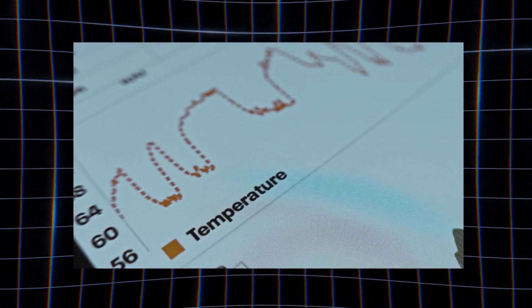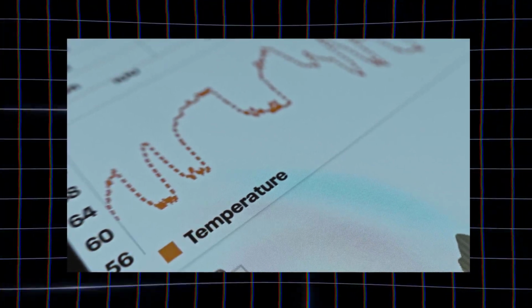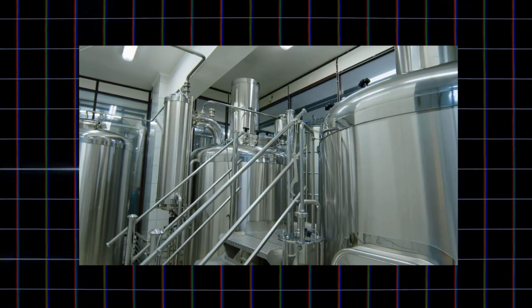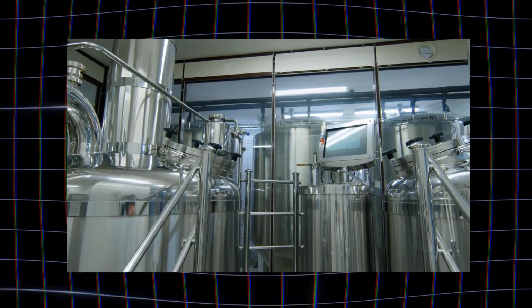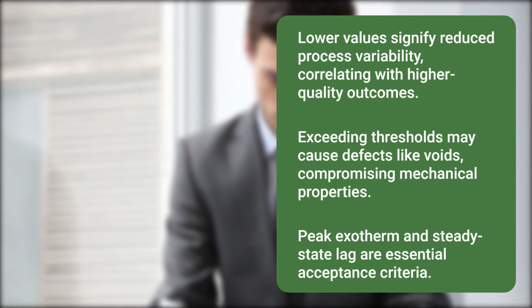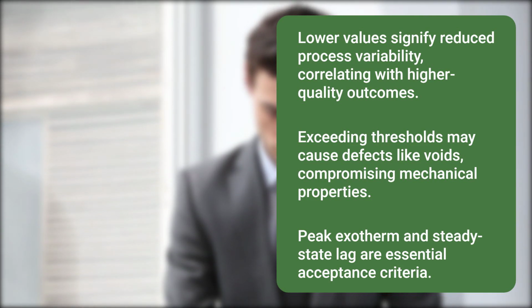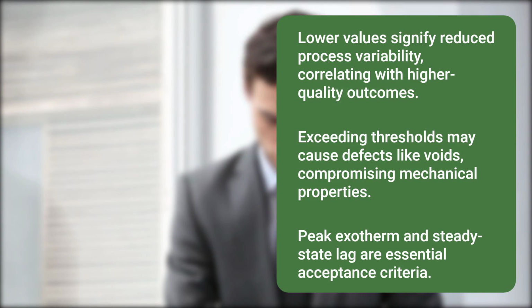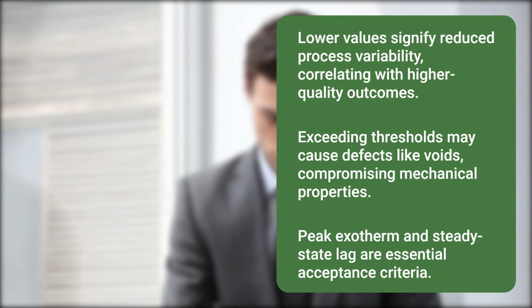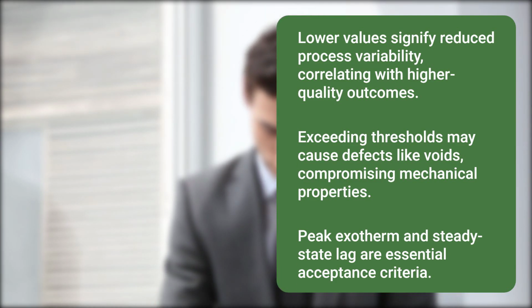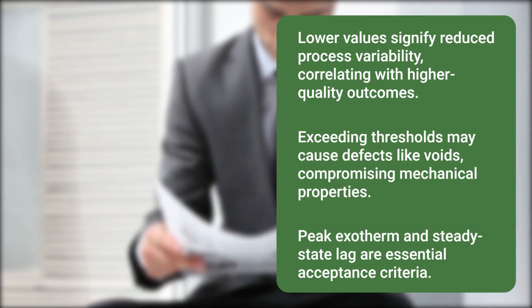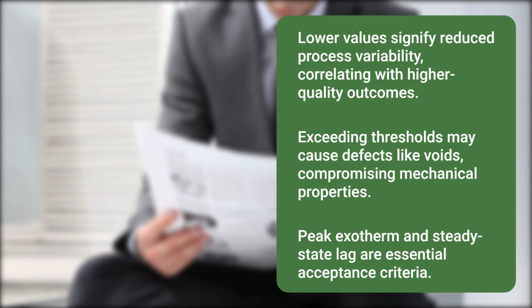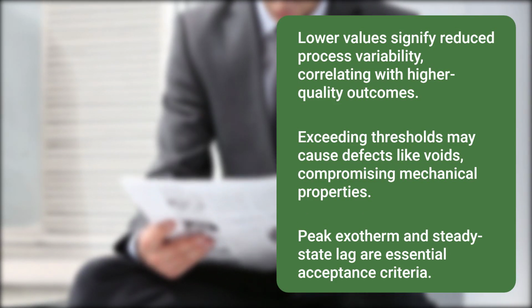Two critical features derived from each part's thermal profile: the peak exotherm, the maximum temperature reached during the cure, and the steady-state lag, the highest temperature differential between the part and the surrounding autoclave gas, are used as indicators of process quality. Lower values of these thermal metrics generally signify reduced process variability, which correlates with higher quality outcomes. If these thresholds are exceeded, parts may develop defects like voids, ultimately compromising mechanical properties such as flexural strength, flexural modulus, and interlaminar shear strength. Thus, peak exotherm and steady-state lag serve as essential acceptance criteria for screening cured parts.